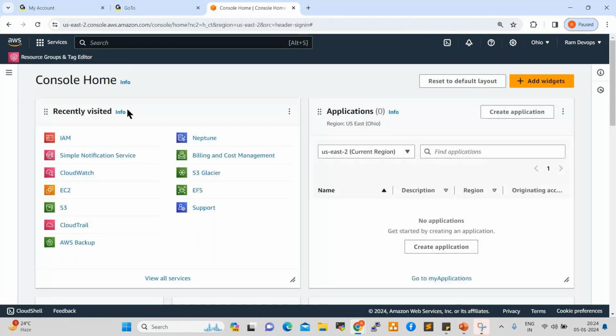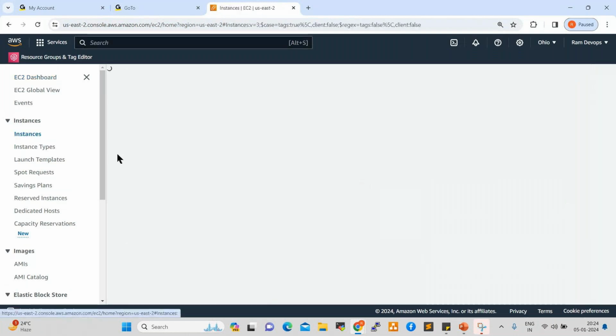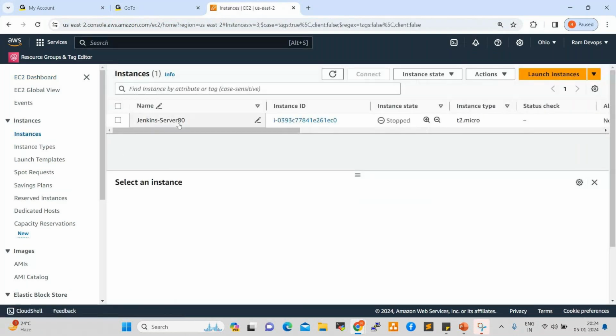For example, infrastructure as a service, IaaS. This is a server. This is a Jenkins server. Jenkins is a DevOps tool, right? So we can launch one server. Instance means launch. We can launch one server. On top of that, we can install Jenkins. This is infrastructure as a service. We can create infrastructure. On top of that, I install Jenkins, right?